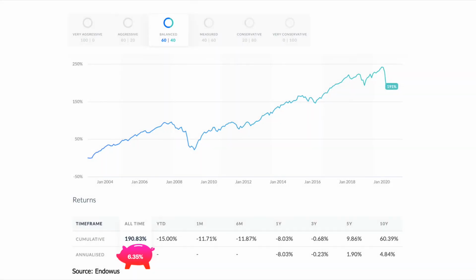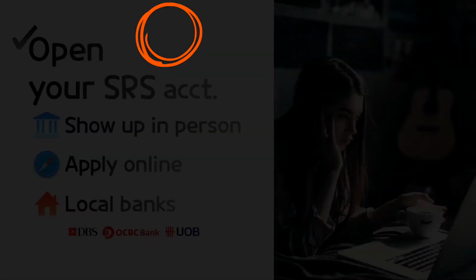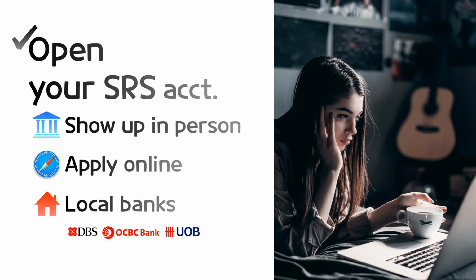Just to show you the average return, you can expect 6.5% annualized return when you invest in global stock ETF and bond ETF together. You can open your SRS account in DBS, OCBC, or UOB. You can do so online or by visiting one of their branches.